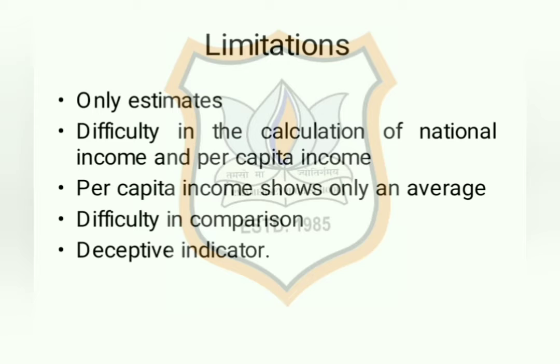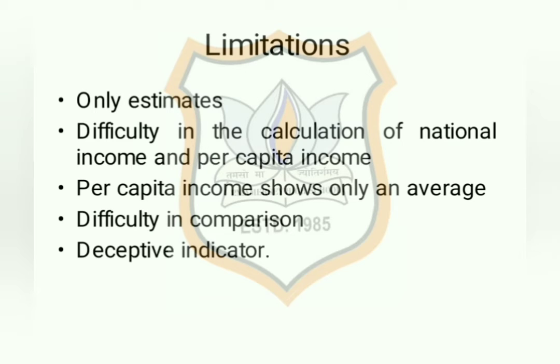Talking about some limitations of per capita income. First one, that is only estimates. In per capita income, both population as well as national income is considered. National income is calculated every year, and therefore we get almost correct data regarding national income.